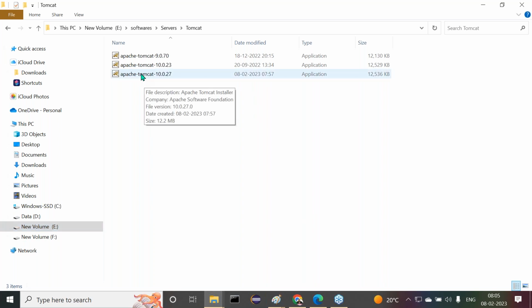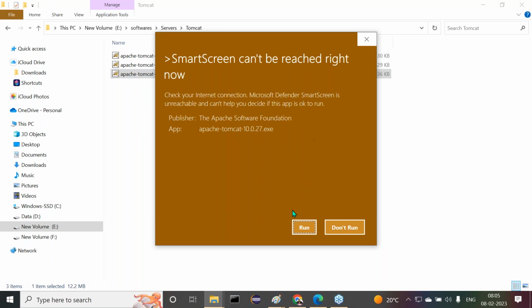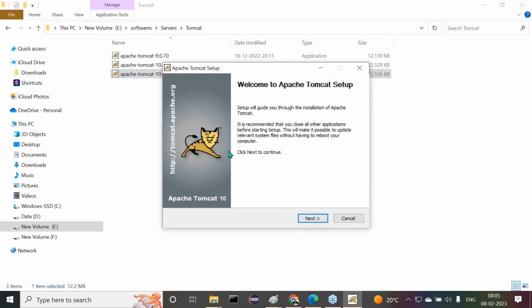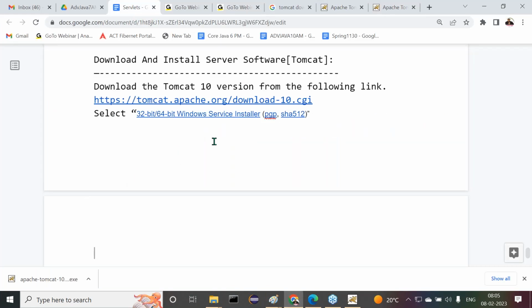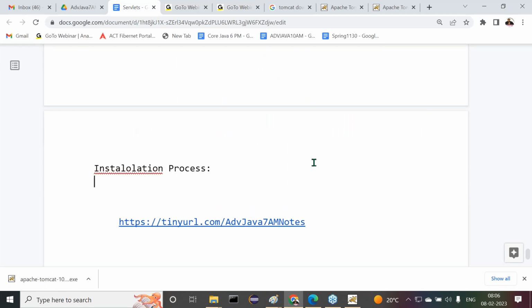Now let me double click on this one. This is a setup file actually. Double click on it. Run. Okay, it's asking about it. Don't worry. Run now. Click on next button. So now, okay, installation process I'm telling to you. All right, so next one is like what there. Installation process. All right, now here double click on the